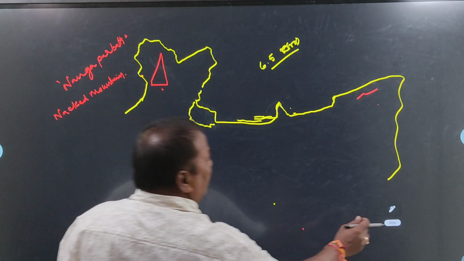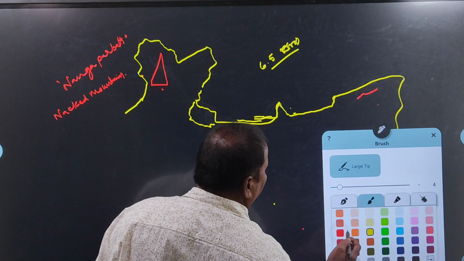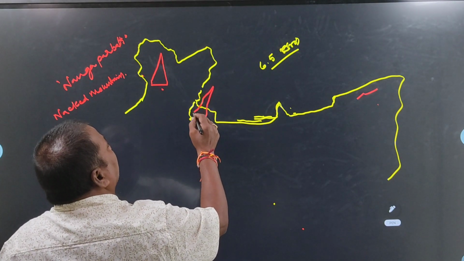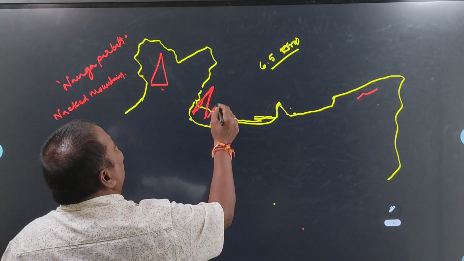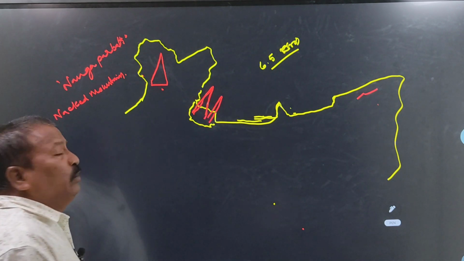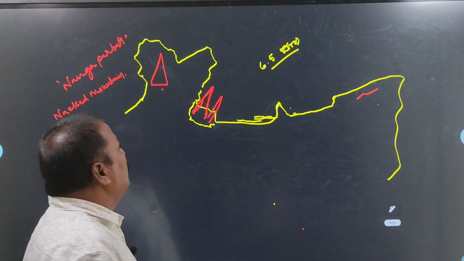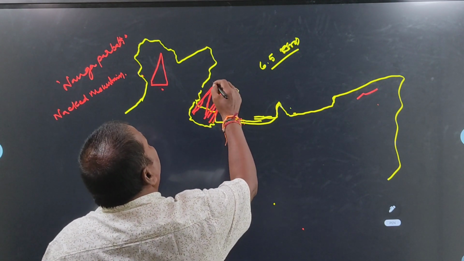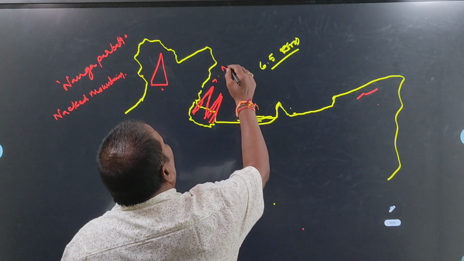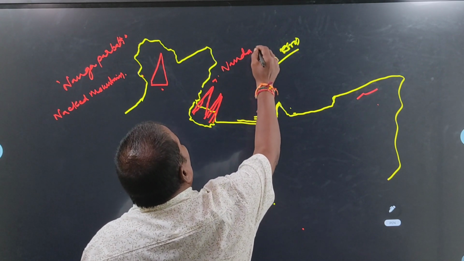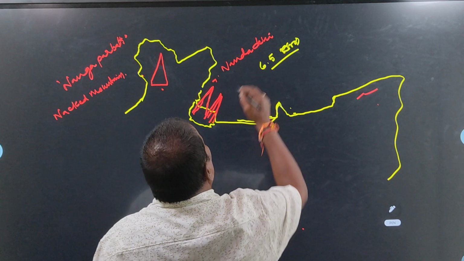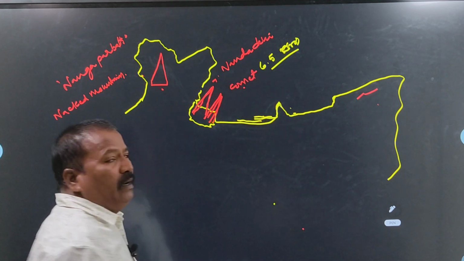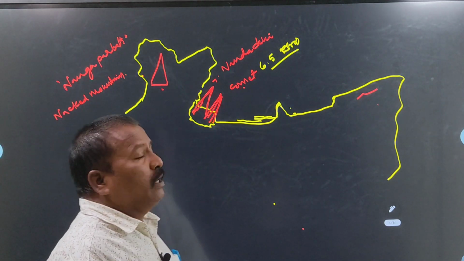Now, second one: in the Uttarakhand area, two important mountain peaks are there. What are their names? First one is Nanda Devi, second one is Kamet. In the state of Uttarakhand, these are the two main important highest peaks in the Greater Himalayas.